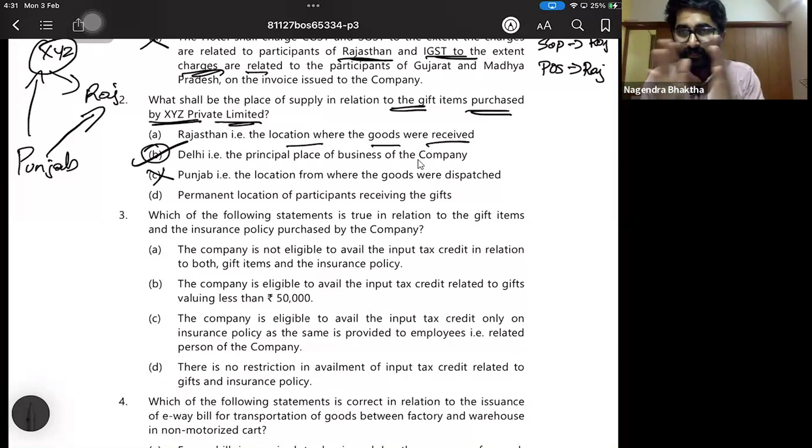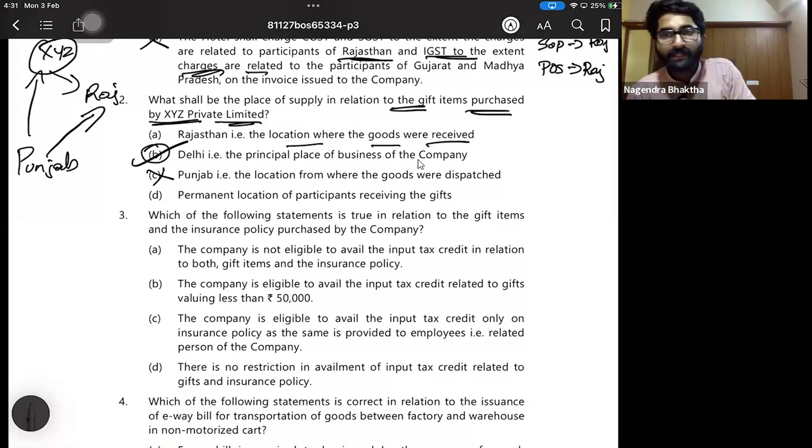Again, people, if I purchase something to give it free to someone else, and my intention is not selling but giving it for free, then I cannot take ITC on this. In inward supplies I cannot take ITC. That is given in section 17, subsection 5, blocked credit.